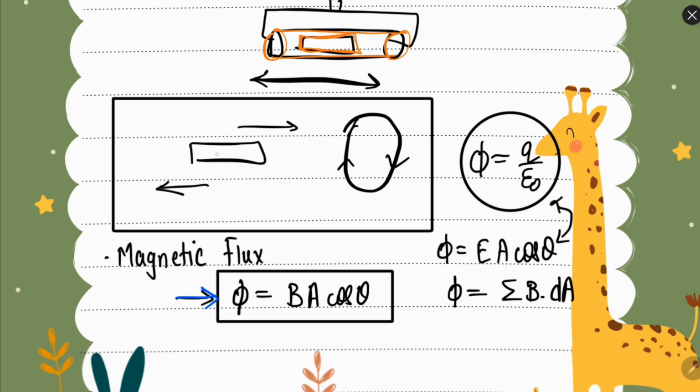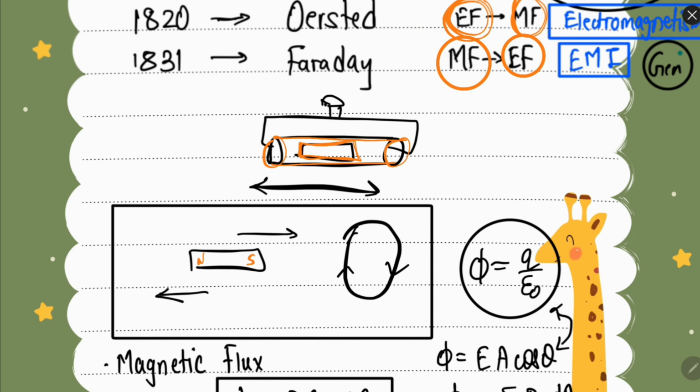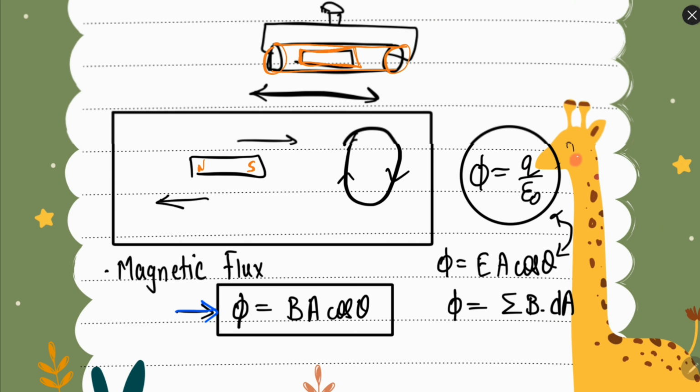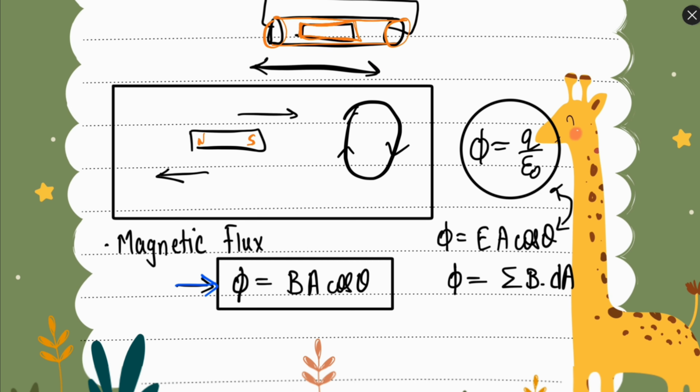Another example is, let's say we have a magnet, this is north pole, this is south pole, and there is a conducting wire. When you move the magnet close to or away from the wire, there will be a current generated in the coil. So this is electromagnetic induction. Whenever magnetic flux changes, that is, magnetic field changes around a region, then electric current is generated.